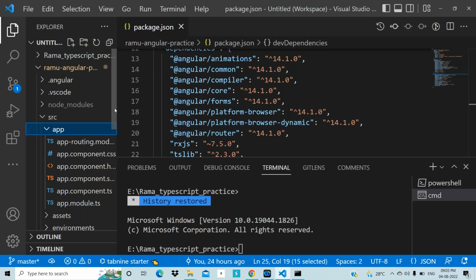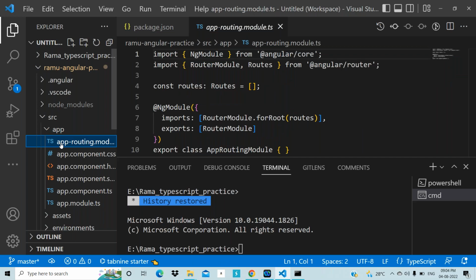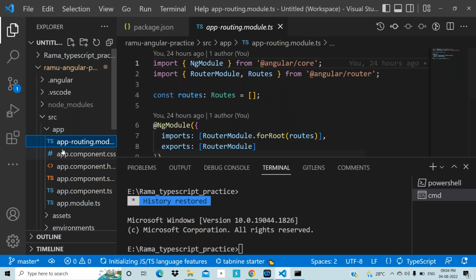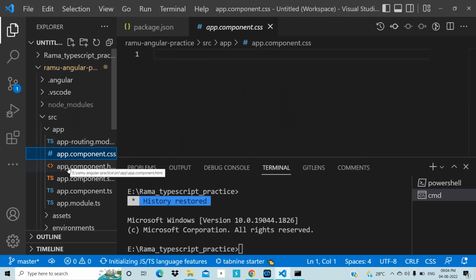Okay, everybody. So by default, which component will come? By default, the app component. How many files is it containing? App routing module.ts, app.component.css, app.component.html, app.component.spec.ts. You can ignore this spec.ts. This is related to testing, so you can ignore this completely.